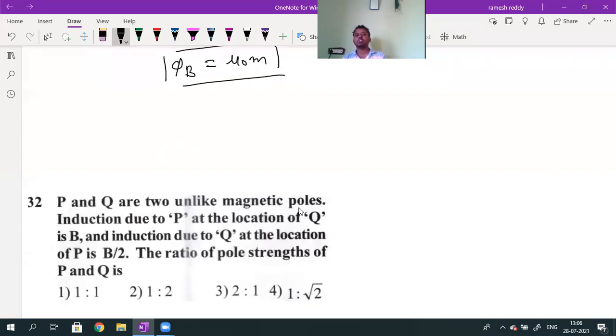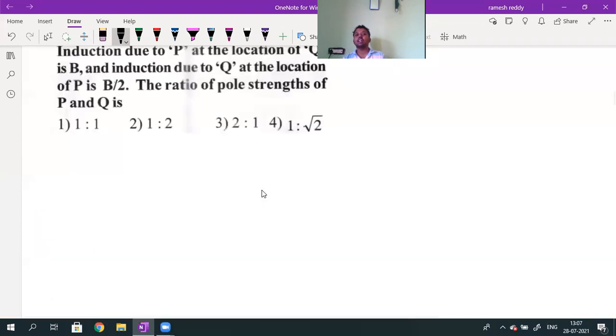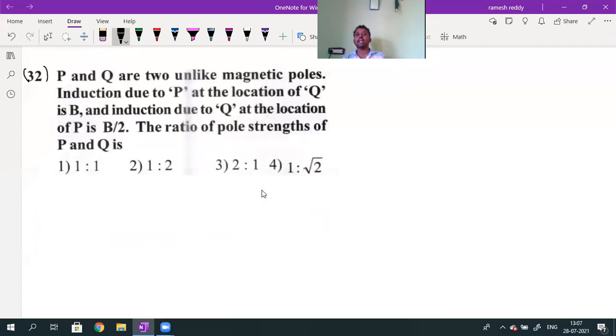Can I move on to the next question? Is question number 32 from the old material? Question number 32 is from the old material. Next chapter onwards, not this chapter. For the next chapter assignment, if you want, I will send the questions from the new material. But here, what material was sent in the group? As per the old material only. So that is the reason we are continuing with the old material. Everyone has to get the new material, and it takes some time for everyone to get it.